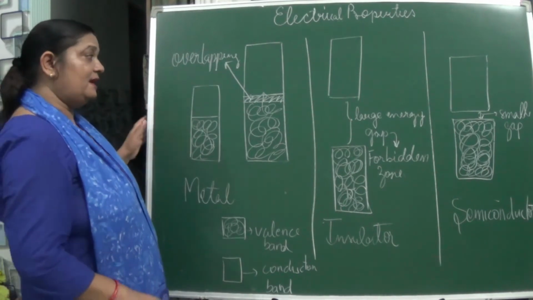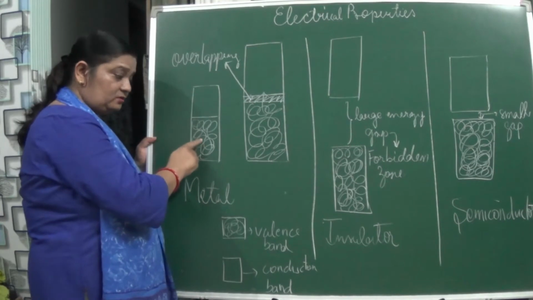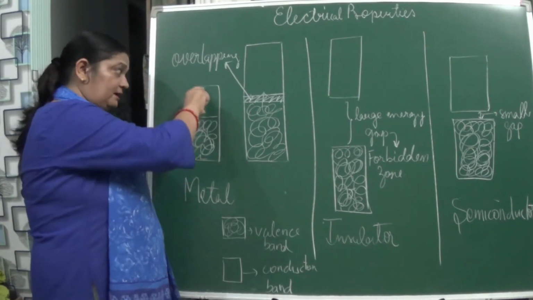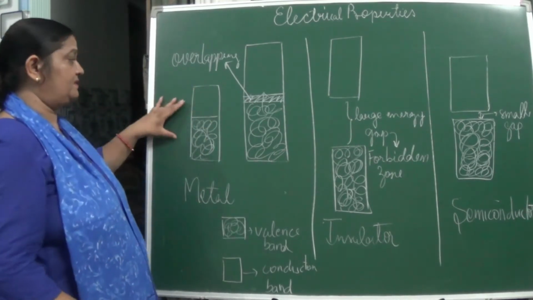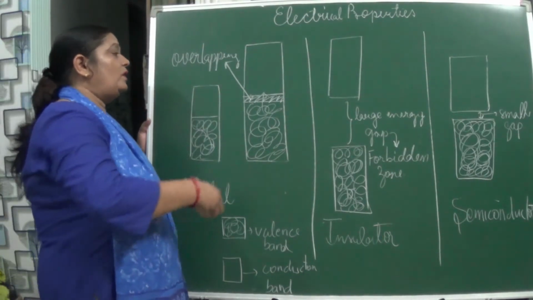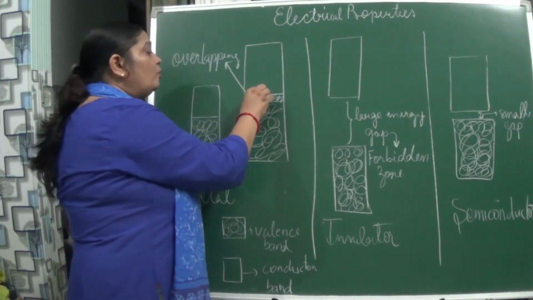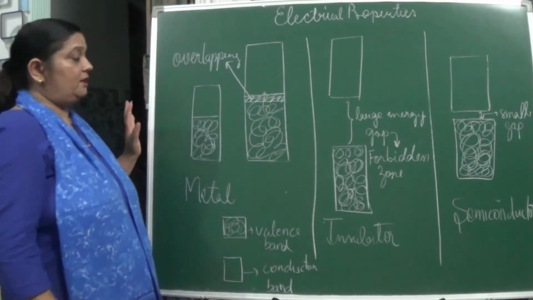Okay, and as the result, in the conduction band no valence electrons were present, valence electrons are present in the valence band, and when it comes near, due to its low energy, the electrons from the valence band move to the conduction band.